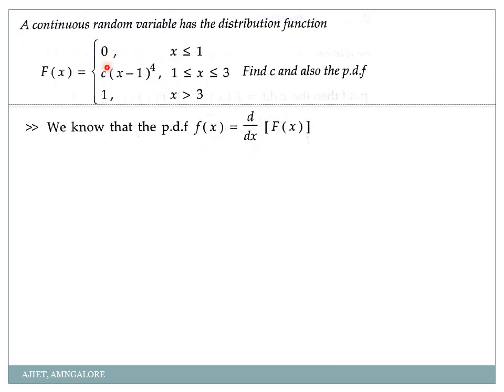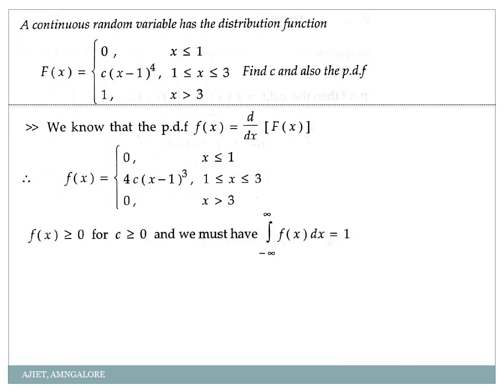So what should I do now? I should differentiate this function first. So my f of x is, differentiation of 0 is 0. Differentiation of (x minus 1) to the power 4: what is the differentiation of x power 4? 4x cube. So 4 into (x minus 1) the whole cube. And differentiation of 1, which is a constant, is again 0. Now this is my function, so this function is a PDF. We have to find the constant value c.